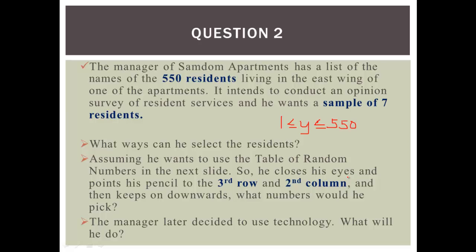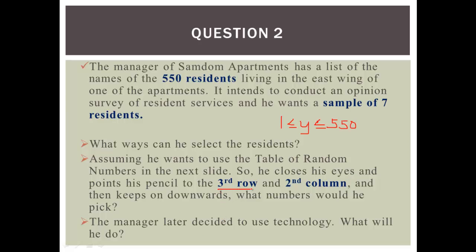In question 1, the population size was 9, a single digit. So we can have 10. In this case, the population size is 550, and he wants a sample size of 7. 550 is our main focus, 3 digits, so we have to go with 3 digits. Now, we might come along 001, and that will be the first resident. Because if you have 3 digits, the numbering will be 001, 002, 003, 004. So we always look at the population size to know where to start from.